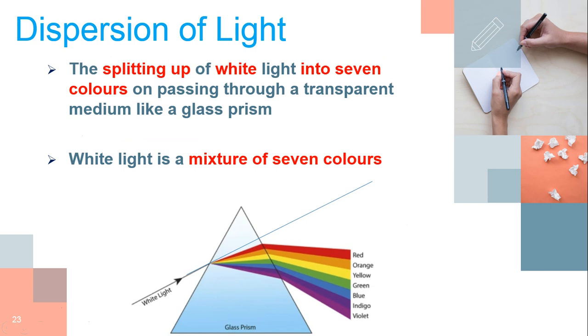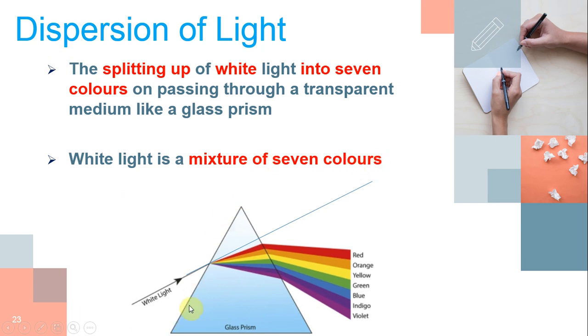So what is dispersion of light? The splitting up of white light into 7 colors on passing through a transparent medium like a prism is called dispersion of light. That means we split the white light into 7 colors using a prism. This phenomenon is called dispersion of light. Here white light is a mixture of 7 colors.